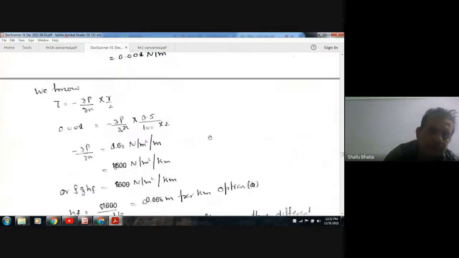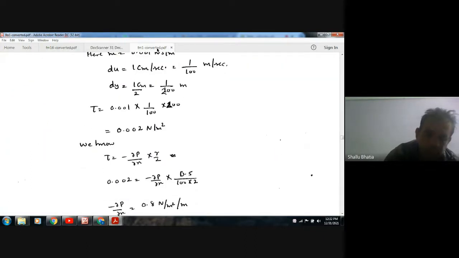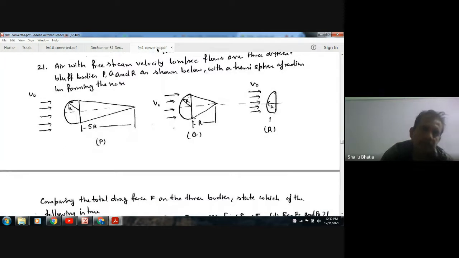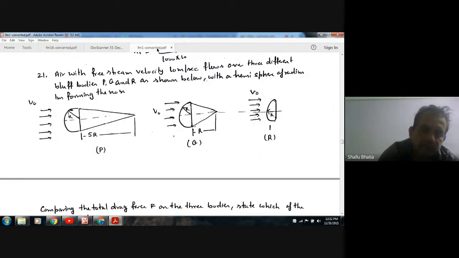Okay, next. Air with free stream velocity 10 meter per second flows over three different bluff bodies P, Q, and R, as shown below, with a hemispherical shape.